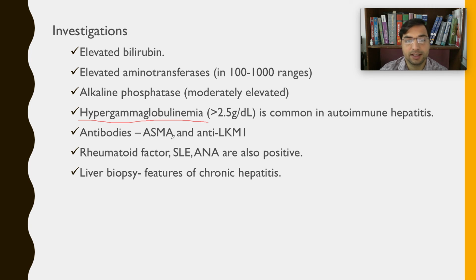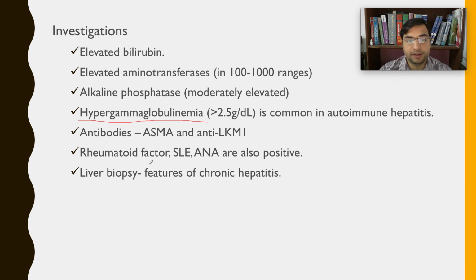Antibodies such as ASMA and anti-LKM1, right? These antibodies which we have already studied, ASMA for type 1 and anti-LKM1 for type 2, they will be increased. Anti-smooth muscle antibody and anti-liver kidney microsomal autoantibodies.